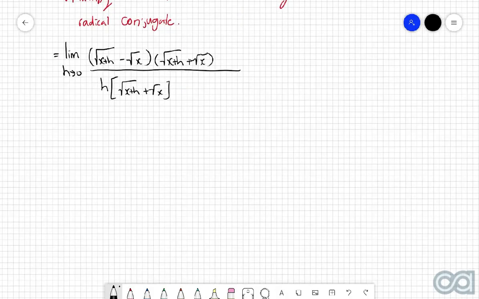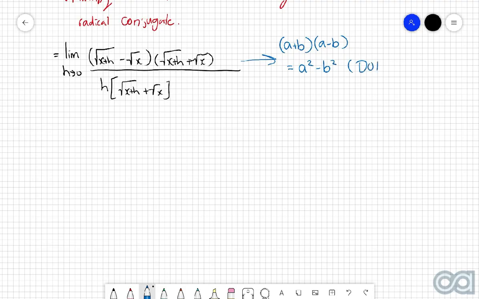Okay, so what we've got on the numerator here is the square root of x plus h minus the square root of x, all multiplied by the square root of x plus h plus the square root of x. What I'm noticing this top part looks like is a difference of two squares. Because if you may recall, if you have two numbers, a and b, and you do a plus b, then a minus b, this very easily reduces down to a squared take b squared. So this is the difference of two squares. And this is exactly what we've got here, where that's a and b, and that's a and b.